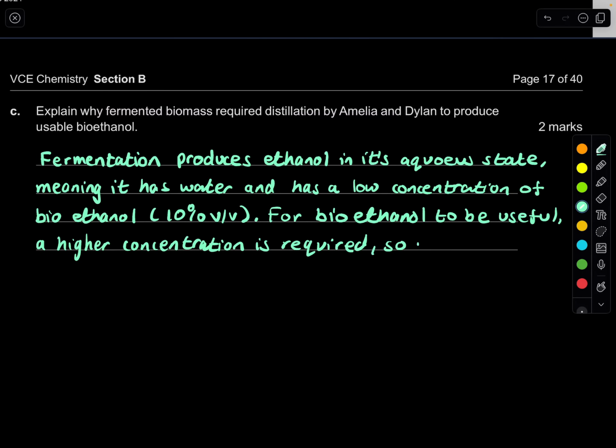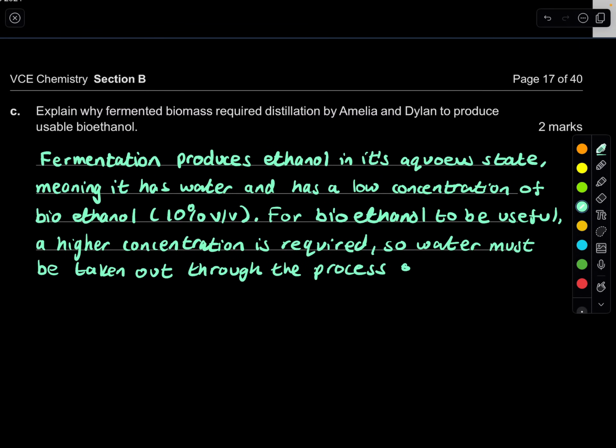So water must be taken out through the process of distillation, for it to become pure bioethanol.